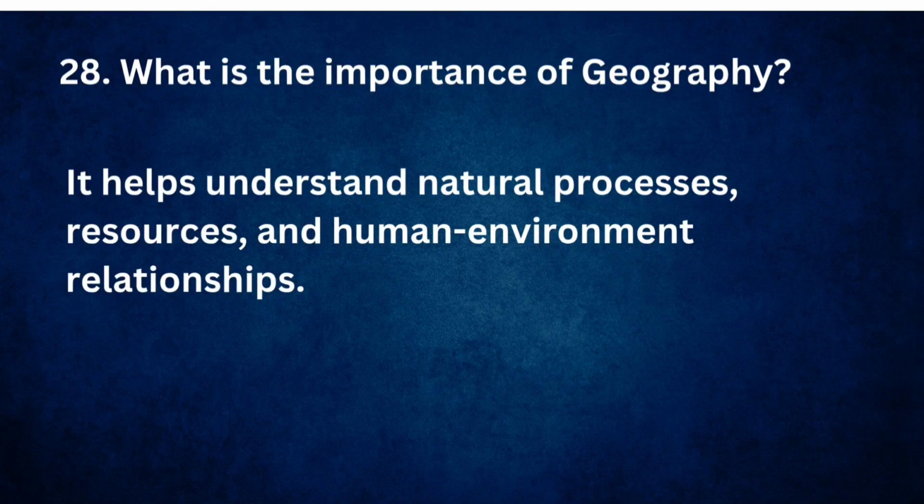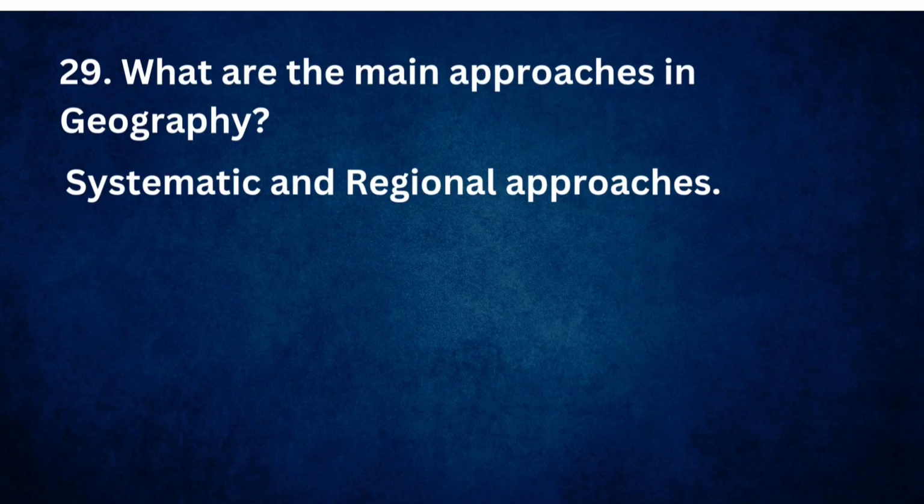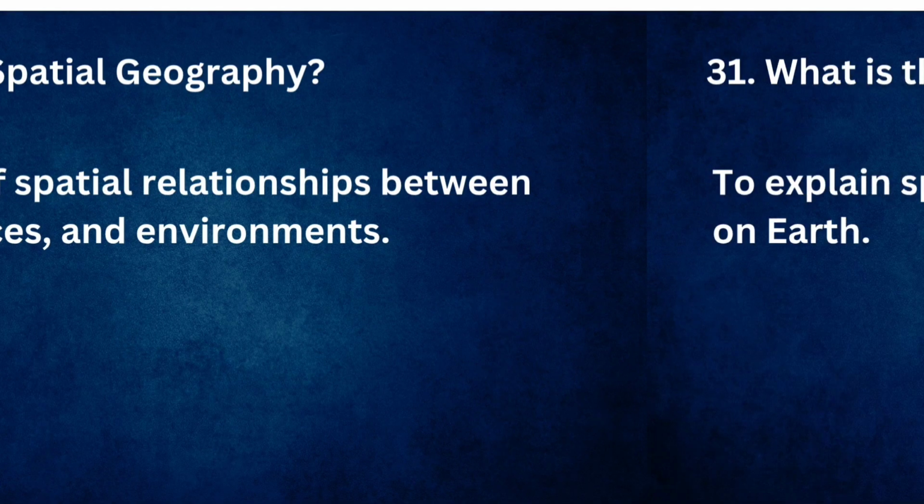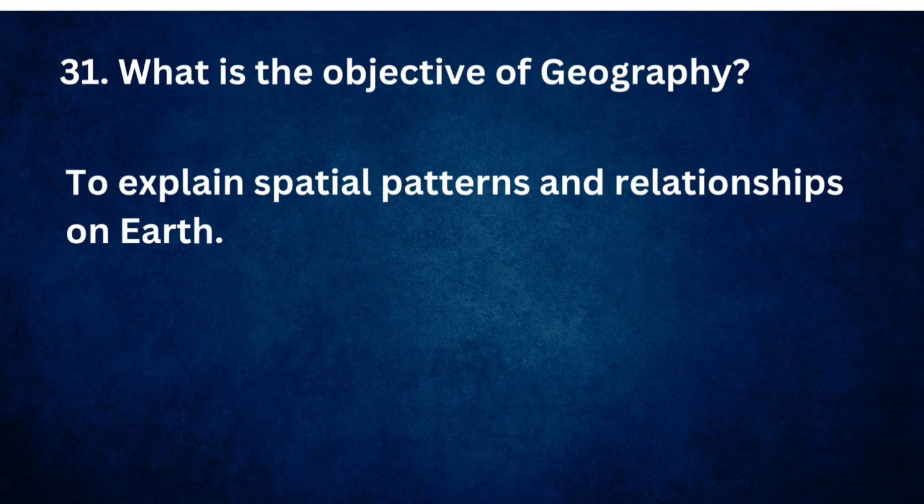What is the importance of geography? It helps understand natural processes, resources, and human-environment relationships. What are the main approaches in geography? Systematic and regional approaches. What is spatial geography? The study of spatial relationships between people, places, and environments. What is the objective of geography? To explain spatial patterns and relationships on Earth.